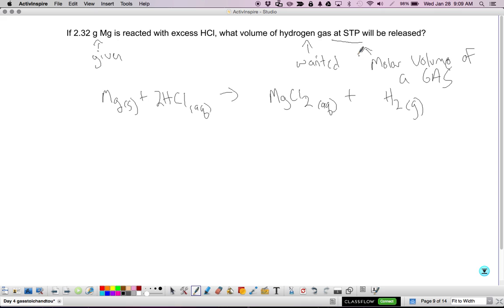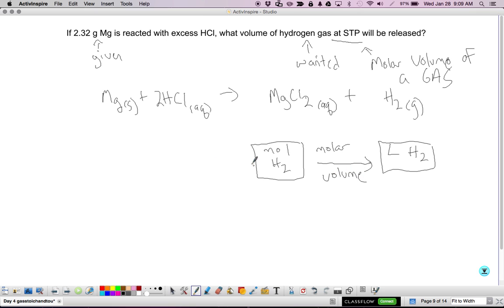All right, so I know that I can get to liters of hydrogen gas from moles of hydrogen gas, and I can use molar volume to do that.